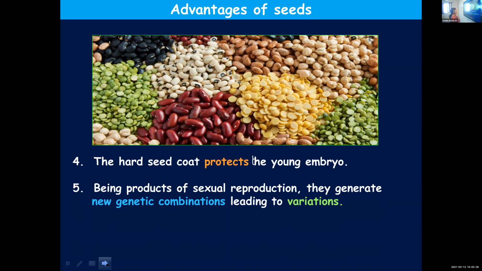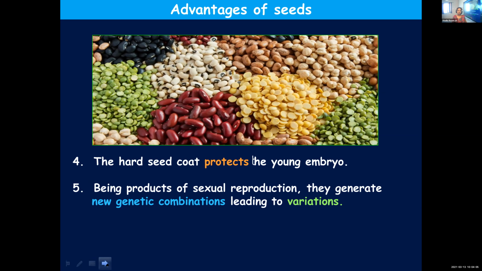Then the fifth point, being products of sexual reproduction. You know that seeds are formed as a result of sexual reproduction, or fertilization. So they generate new genetic combinations leading to variations. You have learned in class 10 the different advantages sexual reproduction has compared to asexual reproduction, because in asexual reproduction only a single parent is involved, so limited variations will be there.